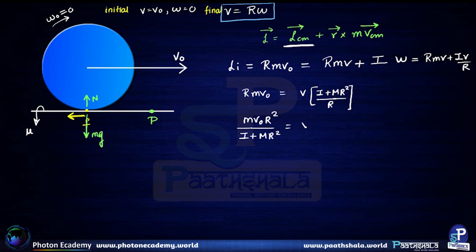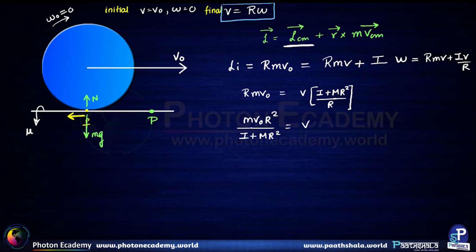This is the final velocity V. And if we are to find omega, it is simply V divided by R, which is m v naught R upon I plus m R square.